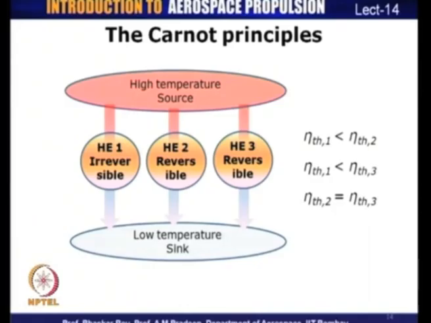And as a consequence of the second Carnot principle, the thermal efficiency of 2 is equal to the thermal efficiency of 3. That is, the efficiency of all reversible heat engines operating between the same temperature source and sink are the same. This illustrates the two Carnot principles: the first states that an irreversible heat engine's efficiency is always less than that of a reversible heat engine, and the second that the efficiency of all reversible engines operating between the same temperature source and sink are the same.